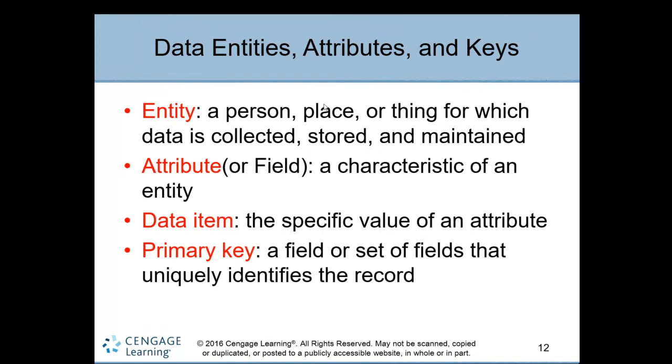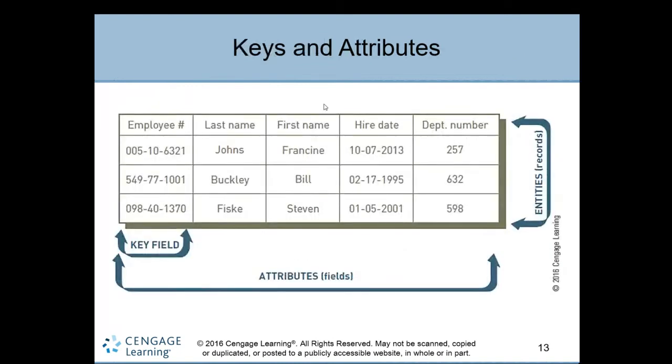So these are the fields which will uniquely identify the record of each entity. Each entity has been given a specific ID. For example, you see the database table: employee name, last name, first name, hire date, department, which department this employee is working in.